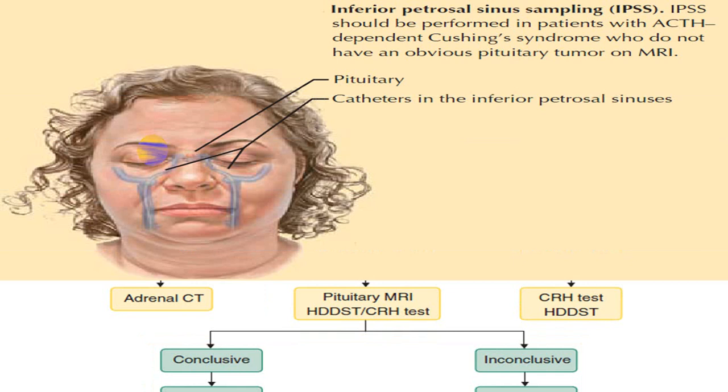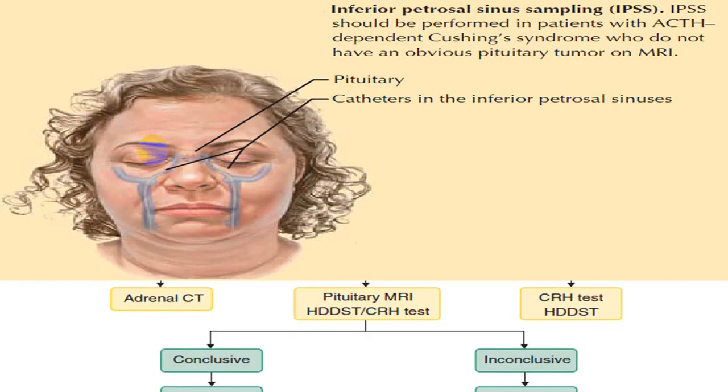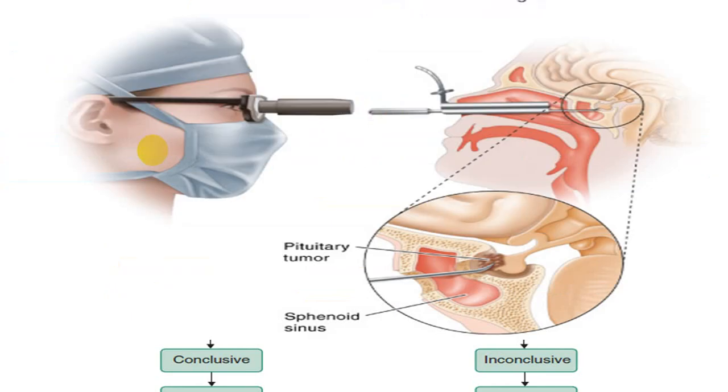Inferior petrosal sinus sampling: you go via a catheter into the inferior petrosal sinus and obtain blood for ACTH level. So it is called the IPSS study, and that will help you to differentiate which side you have got the abnormality, right or left side. And then you can go for pituitary tumor surgical procedures, what we call transsphenoidal endoscopic surgery.